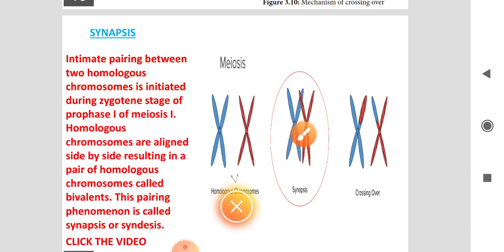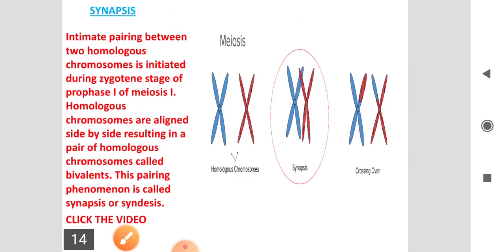This is a homologous chromosome, this one chromosome, and another chromosome. These two homologous chromosomes are aligned side by side, resulting in the pairing of homologous chromosomes. So after the synapsis, the bivalent forms. This pairing phenomenon is called synapsis. This is the first mechanism.